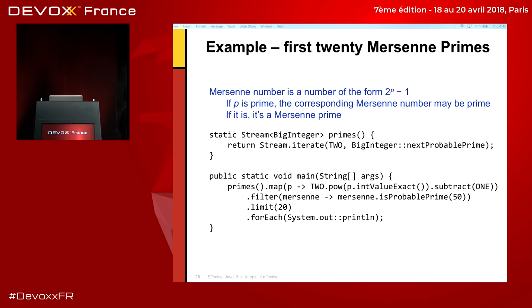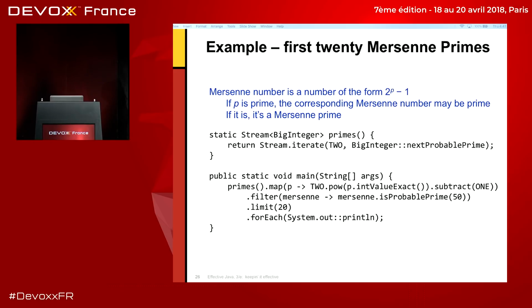So how does this look? It uses the stream.iterate method, which returns a stream whose first element is the one I pass in here. The first element is 2. And by the way, this is actually BigInteger.TWO. I assume we've done a static import of all the elements of BigInteger, just so this fits on a line of a slide. So we start with 2, and then to compute the next prime from the last one, I call BigInteger.nextProbablePrime on it. So if I call nextProbablePrime of 2, what do I get? 3. And if I call it on 3, I get 5, and so on and so forth. So this generates not all the Mersenne primes, but all the primes.